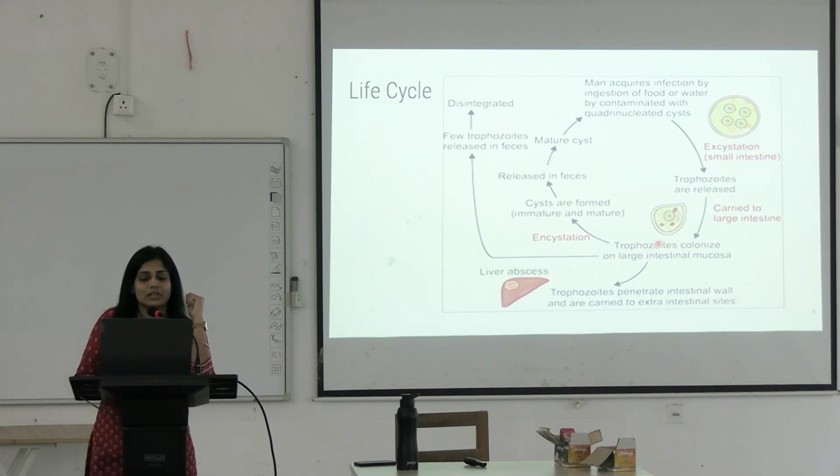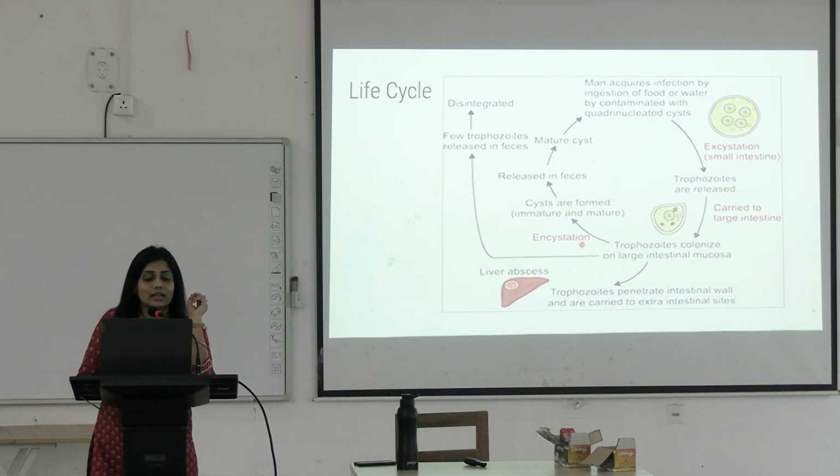But what happens? Will every trophozoid colonize this large intestine? Some trophozoites are passed as it is in the stool sample. Okay. Some will penetrate the intestinal wall and transfer to an extraintestinal site, such as the liver. So they will go to the liver and form a liver abscess. Some will invade the mucosa and form granulomatous tumors, which are often confused with colorectal cancer sometimes. So they also cause some granulomatous tissue tumors in the large intestine known as amoeboma.